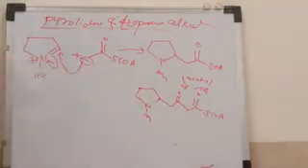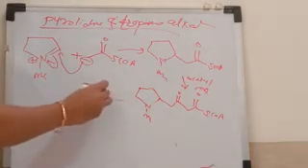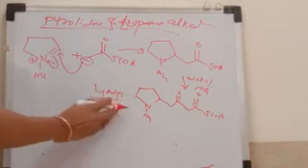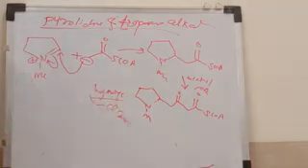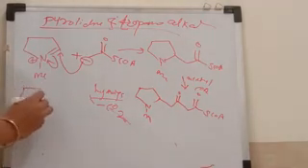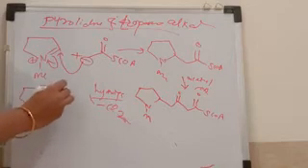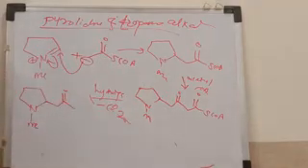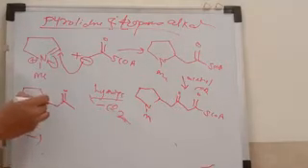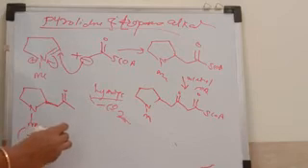When you consider this compound, when the hydrolysis takes place and CO2 is removed from this compound, there is a formation of hygrine. See the structure of hygrine: here nitrogen, here methyl, here double bond oxygen, and here a methyl group. This is the structure of minus hygrine. Here that carbon is dark. This is the structure of hygrine.